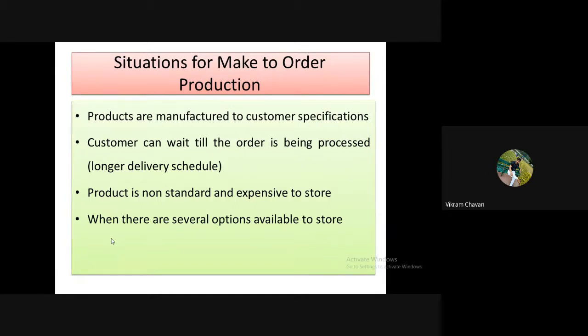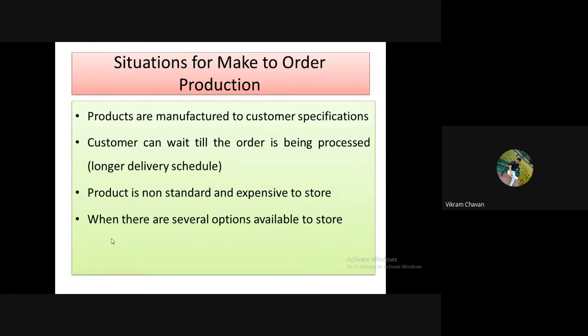When there are several options available to store. Which are the several options? Standard tools, standard raw material, and standard components of the main product. So these are the several options that can be stored, but the final product or finished goods cannot be stored.